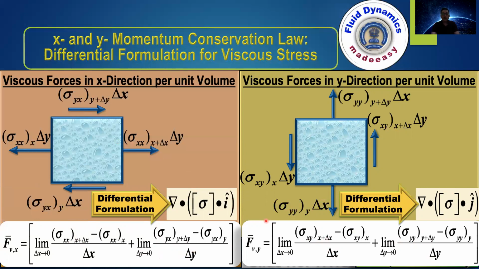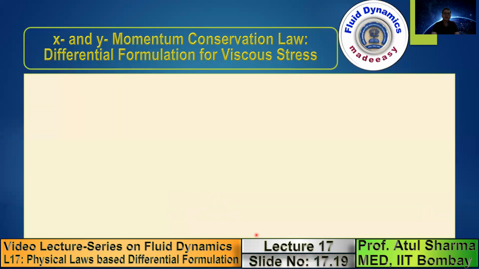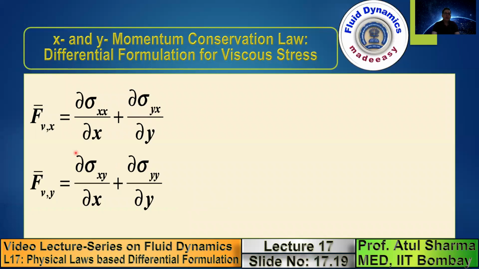Here again, note that we are obtaining the del dot flux term, which corresponds to the viscous stresses. Earlier, the flux was mass flux, momentum flux. In this slide, the flux is viscous stress. So this is the viscous force acting in the x direction per unit volume. This is the viscous force acting in the y direction per unit volume.